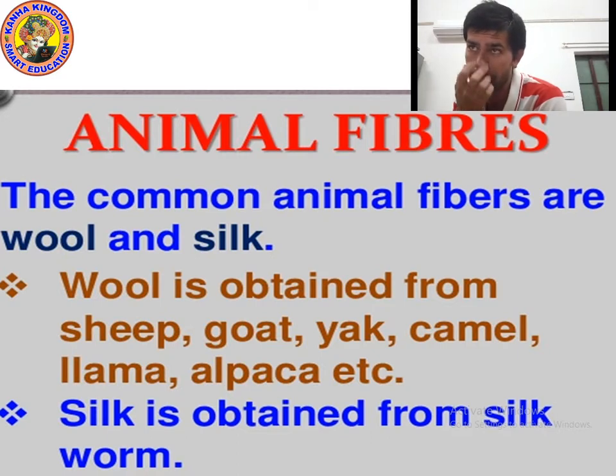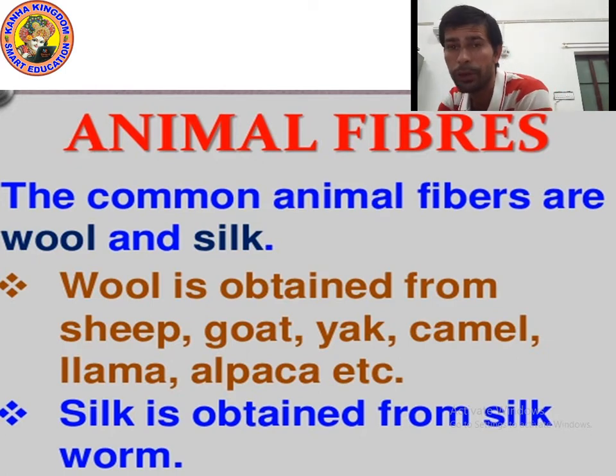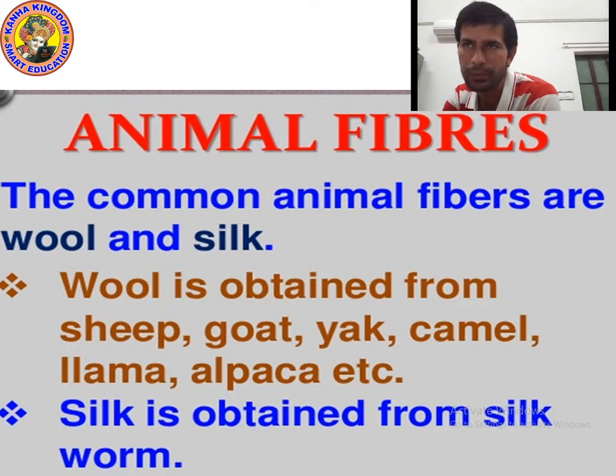We get wool from sheep, goat, yak, camel, llama, and alpaca. I told you about two goats, the Angora goat and the Kashmiri goat, and the llama and alpaca. These sheep live in South America. And silk is obtained from silkworm. So remember, the common animal fibers are wool and silk. Wool is obtained from sheep, goat, yak, camel, llama, alpaca, and silk is obtained from silkworm.